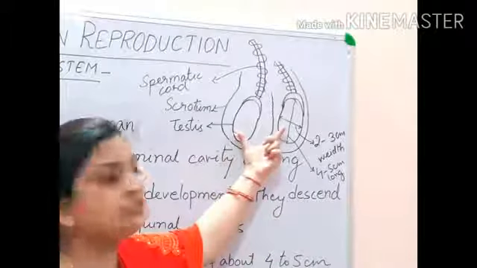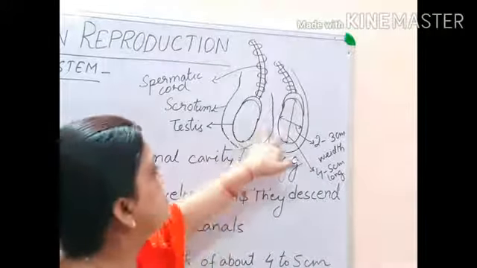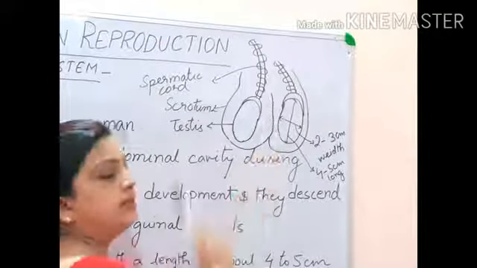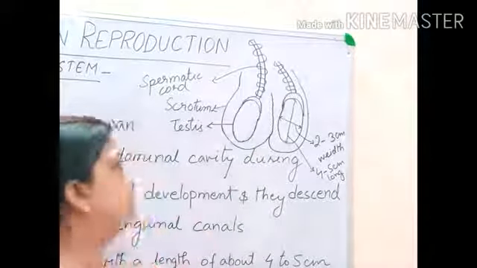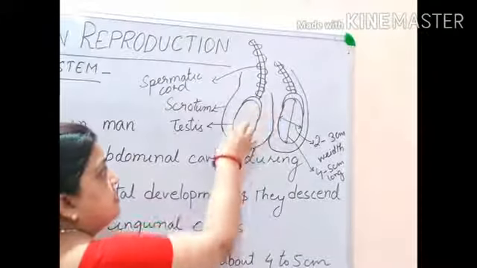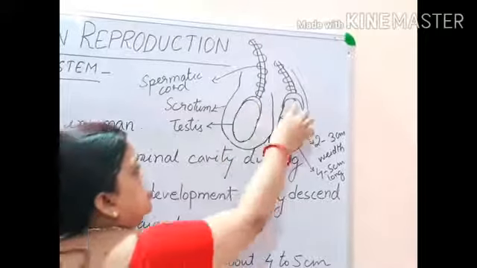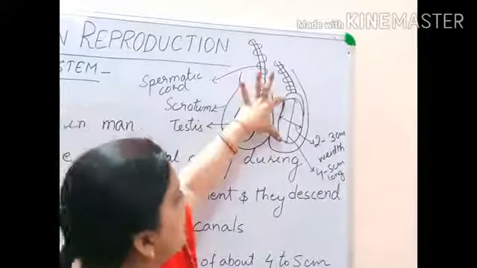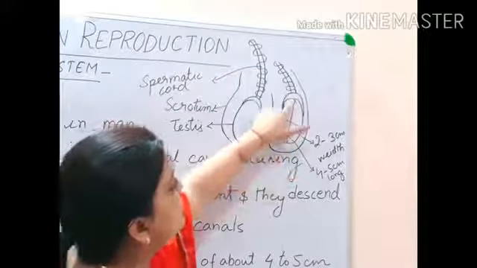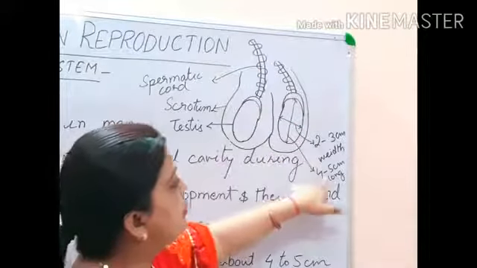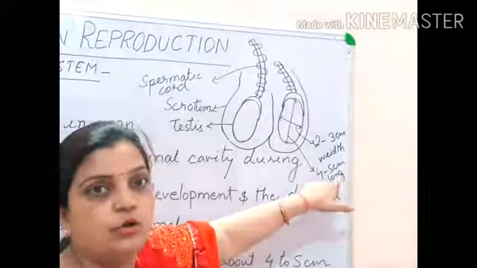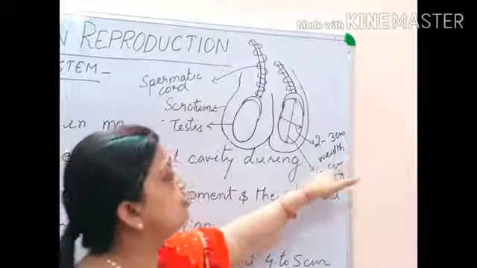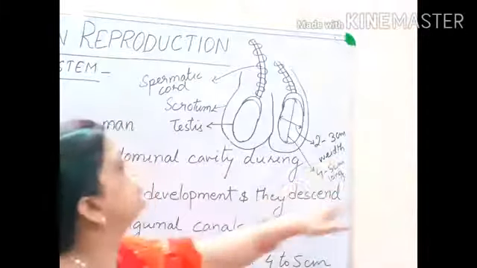Now in each scrotal pocket your testis is located. These are a pair of testes which are located here. You can see that I have drawn this oval in shape. Testis is oval in shape. The length of the testis is 4 to 5 centimeter long, and the breadth of the testis is 2 to 3 centimeter in width.